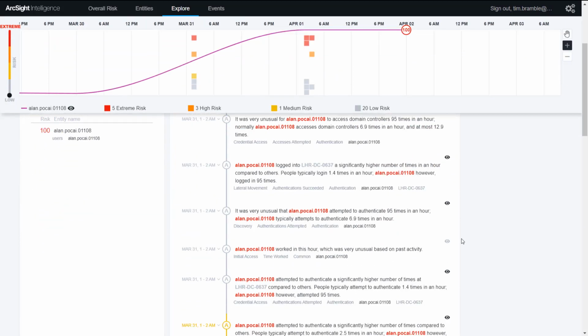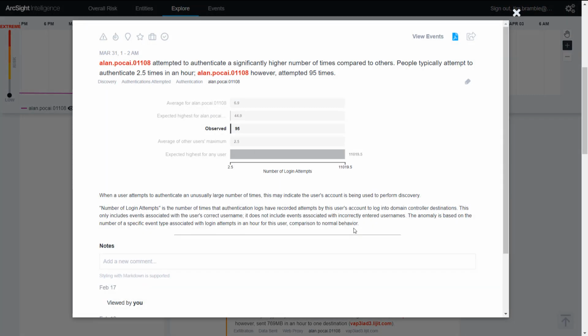The following anomaly shows that Alan's 95 attempted authentications in an hour exceeded not only the expected highest number for him, but also the average maximum for other people in his organization, which here is 2.5. Peer grouping can be performed manually, for example, to independently baseline the behaviors of a specific set of users, such as a red team. It can also be performed based on different account types, for example, to differentiate machine, service, or system accounts from human users. Automatic peer grouping is performed for certain anomaly types using k-means clustering.